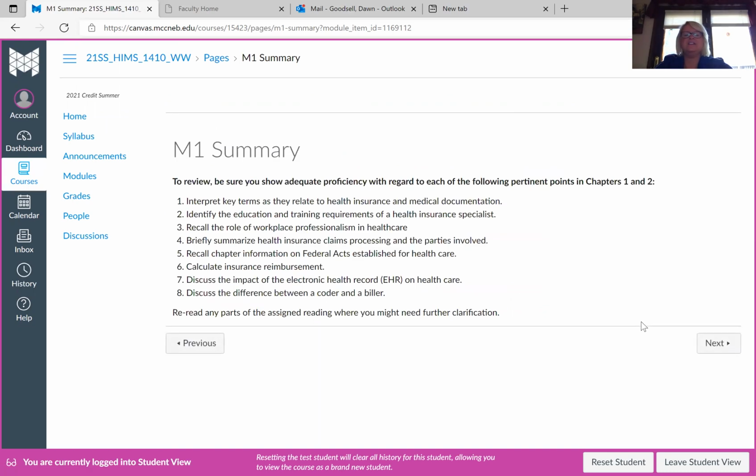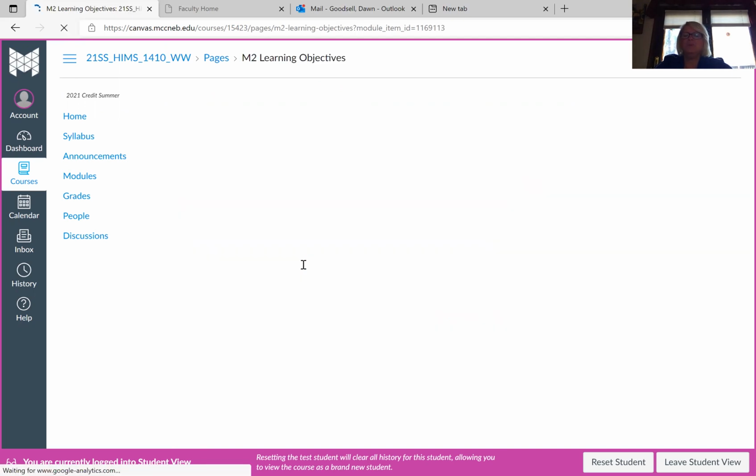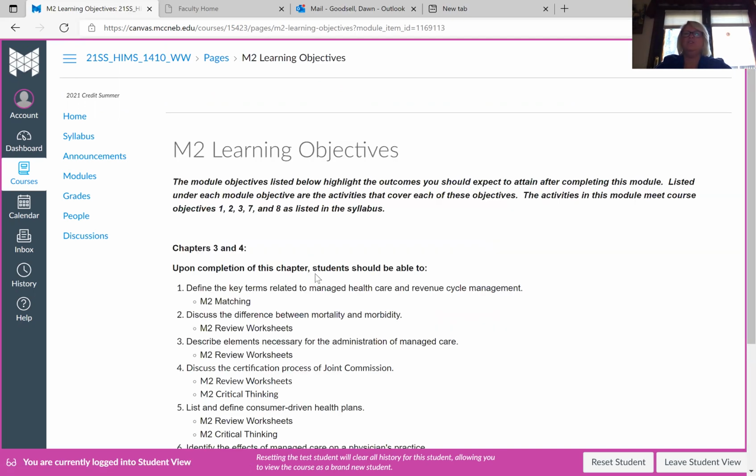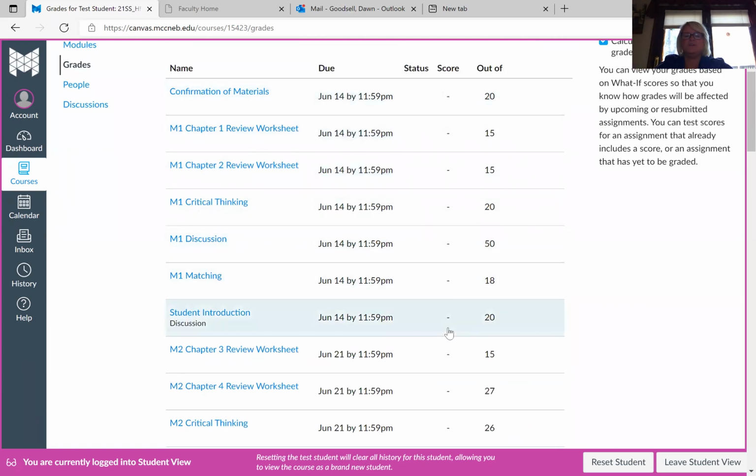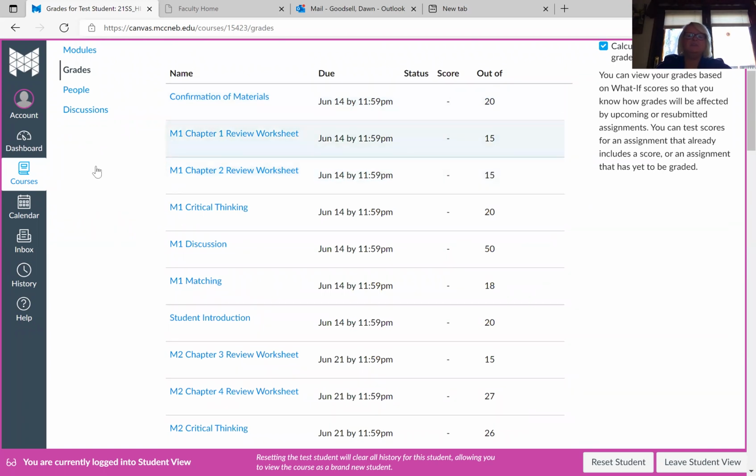Once you get to the very last one, you're going to see a summary page for that module. Read it over, and once you're done, it's going to pop you right to module 2. That means that you know you are done, so you've completed all of your module. Then you can go over to the grades on the left-hand side and check to see if you've got any grade scores in there. Again, remember, no grades are final until the instructor grades it, or myself. Until I get it graded, no grades are final.